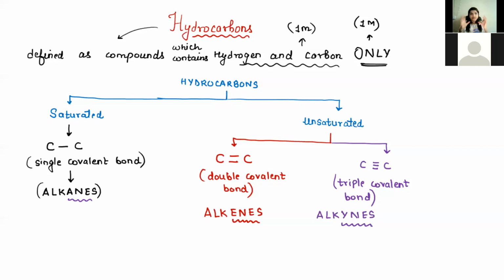So that is one part of hydrocarbons. Hydrocarbons are broadly classified as saturated and unsaturated. Saturated means single covalent bonds. Unsaturated is further classified into double bonds, called alkenes, and triple bonds, alkynes. Let us learn in more detail about alkanes.